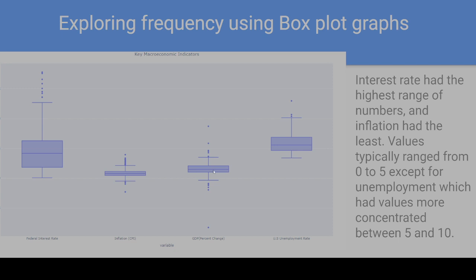Then you have GDP and unemployment rate. GDP, as you'll see when we forecast the data, usually goes between 0 and about 3. And unemployment rate usually goes between 4 and 10, whereas most of the data is around 5. One of the signs of a healthy economy is the unemployment rate not being in the double digits, and that's typically not the case for the unemployment rate. So you see the different frequencies and ranges of the indicators.